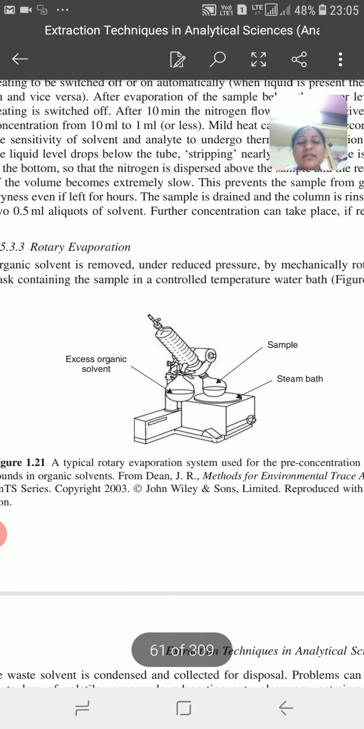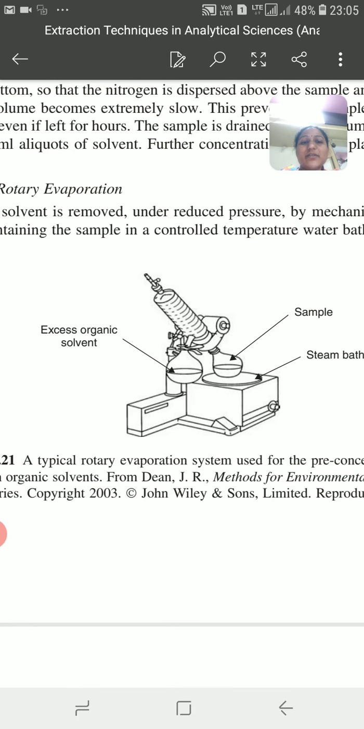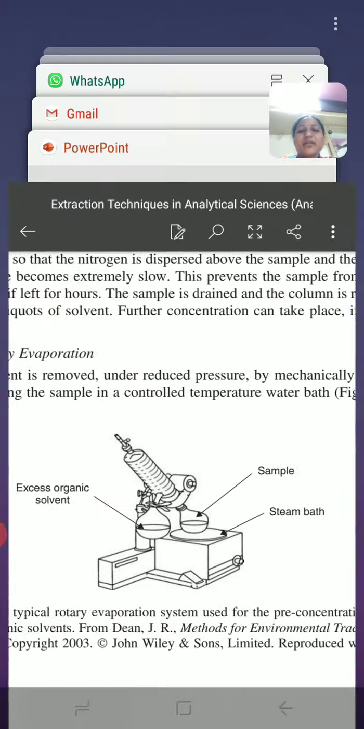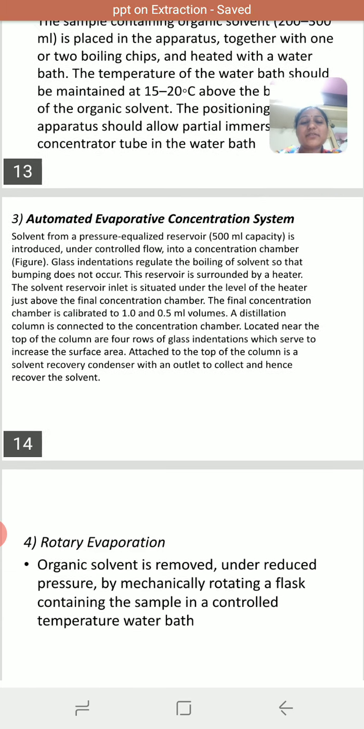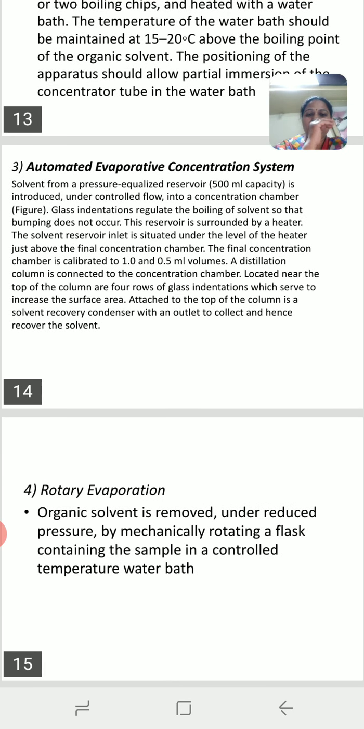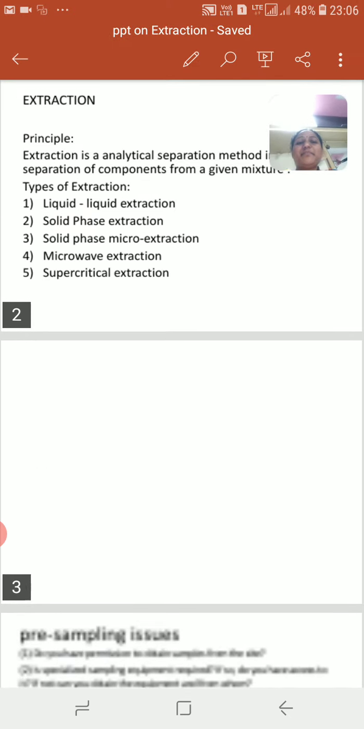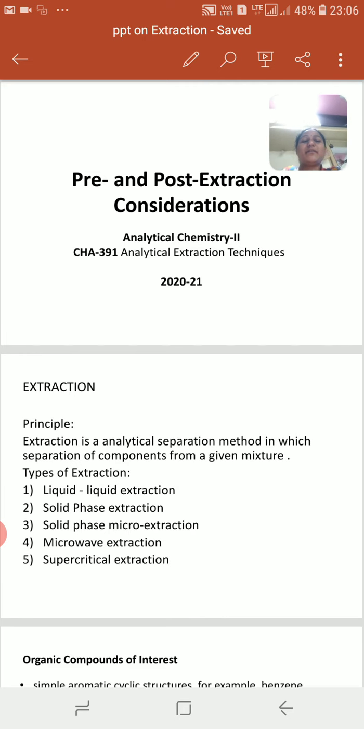So this one is the diagram for the rotary evaporator. In a sample flask, we have a steam bath. With the help of the steam bath, we provide temperature. Then we have an excess organic solvent collector. Whatever organic solvent is separated according to its boiling point is collected in this flask. So this one is regarding the pre and post treatment under the extraction technique. This is the initial part of this paper. I hope you all have understood.